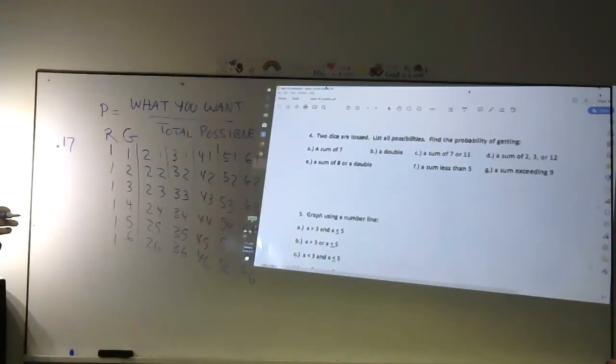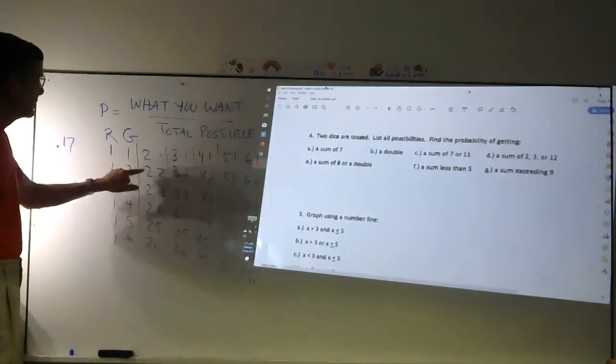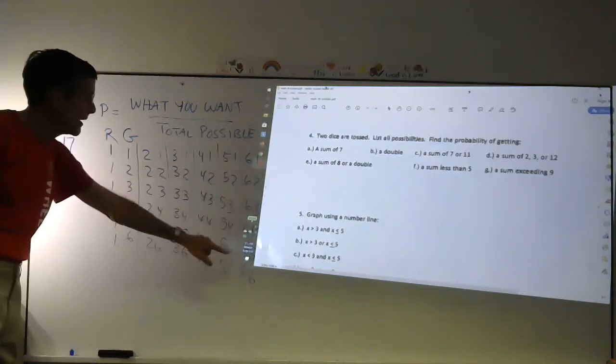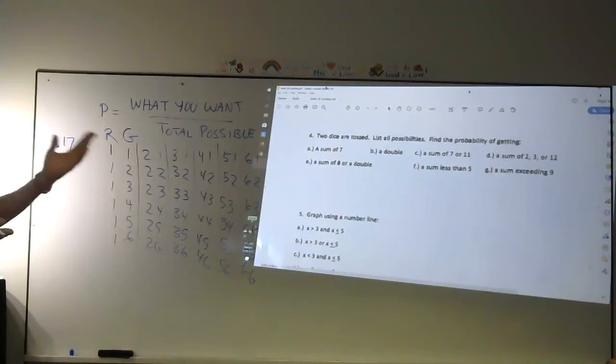How about a double? A double is when you have the same thing, like 2 and 2. So here's 1, 2, 3, 4, 5, 6. Same thing. It's going to be 0.17, just like getting a 7, getting a double.